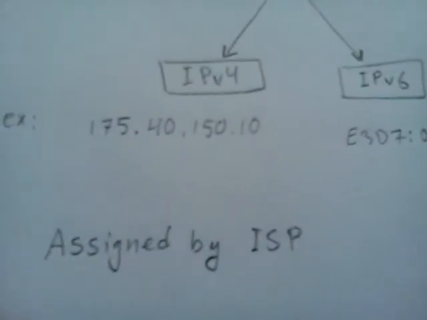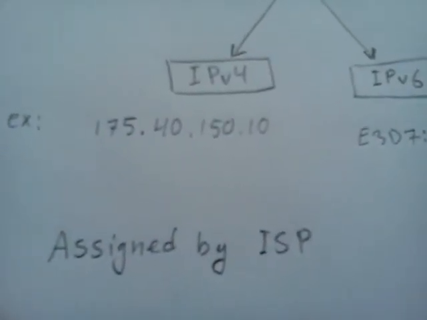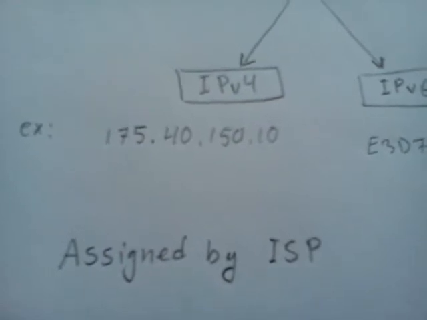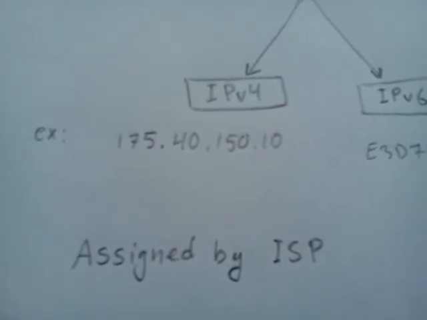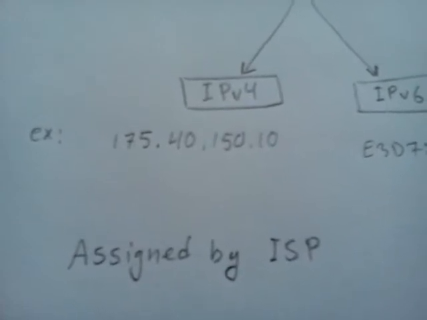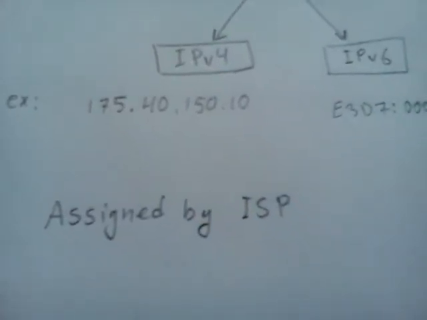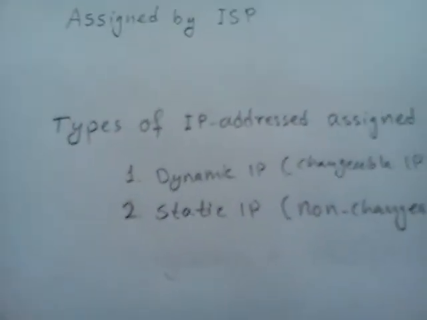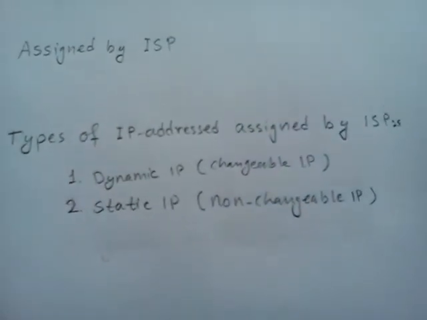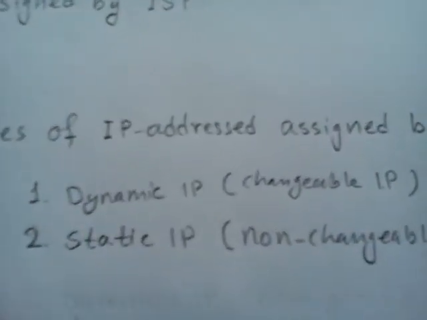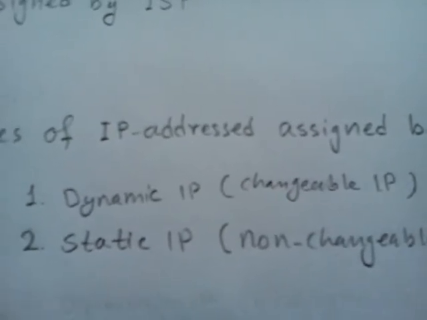So the IP address is assigned by internet service providers. Every time a person connects to the internet, his or her computer will be assigned an IP address by their internet service provider, or the so-called ISP. There are two types of IP addresses that are assigned by ISPs. The first and normal one is the dynamic IP address.